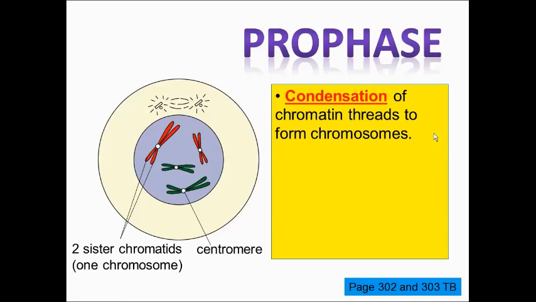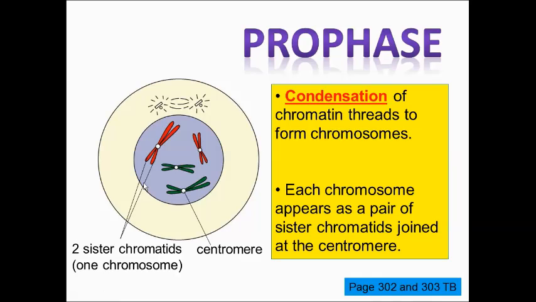So when condensation of chromatin threads occurs, they produce the chromosomes. So during prophase, the chromosomes start to appear inside the nucleus. Each chromosome will be seen as a pair of sister chromatids joined at the centromere. So this diagram shows the nucleus having 1, 2, 3, 4 chromosomes.